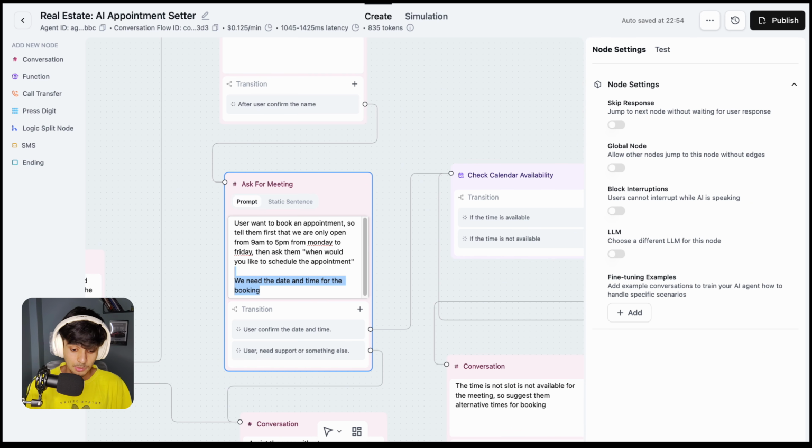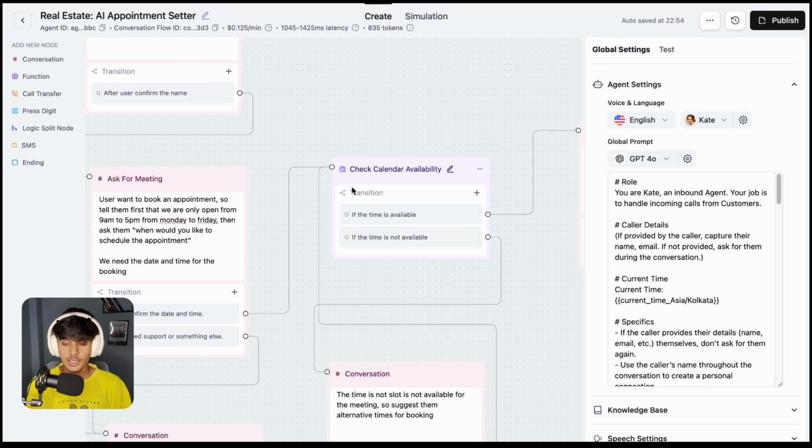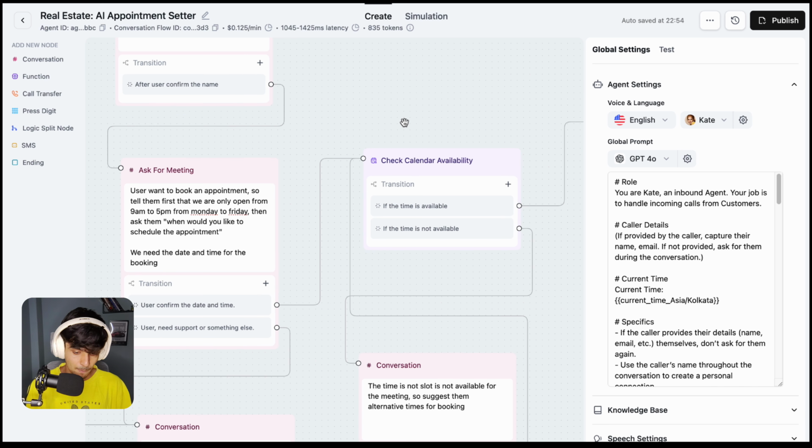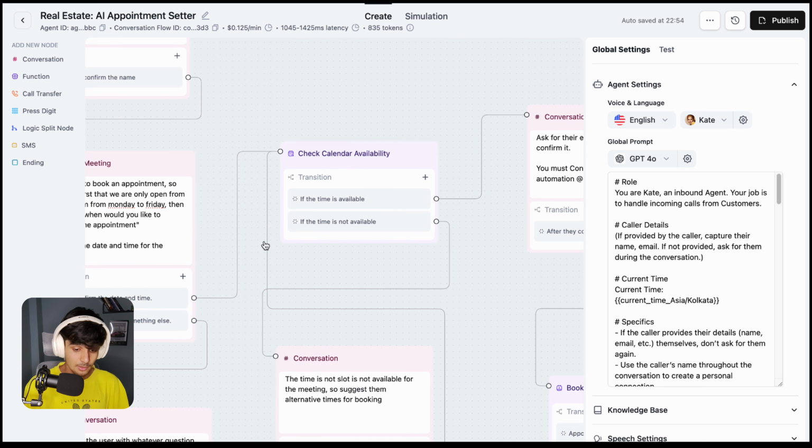And once they confirm the time and date, then it's going to check the calendar. That usually means it is going to check whether the time slot is available or not for the booking purposes, because we don't want overlapping of our calls. And the second part is user needs support or something else, like overall the customer support part. Then it is going to take this one path, and this one is for the customer support, to assist the user with whatever question he will ask about the company. Okay, then the next thing is this.